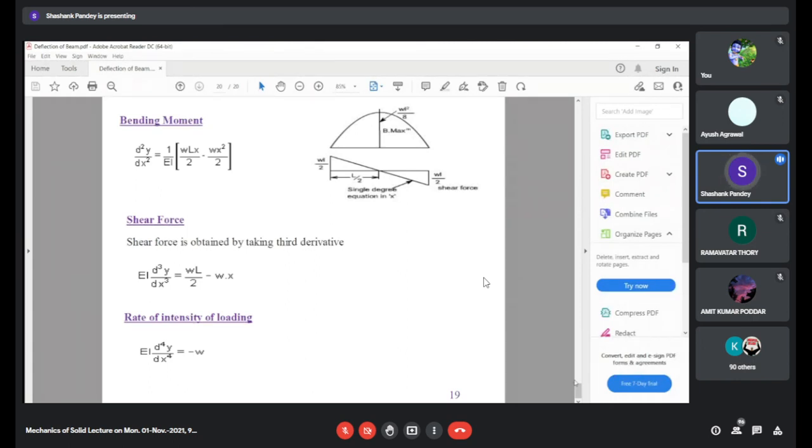And if you differentiate once more, that is the shear force, you will get the rate of intensity of load, which will be equal to EI d raised to power 4 y upon dx4, equal to minus W. So this is all about the direct integration method for determining the slope. There are two more methods, the Macaulay method and strain energy method, which we will take in our subsequent classes.